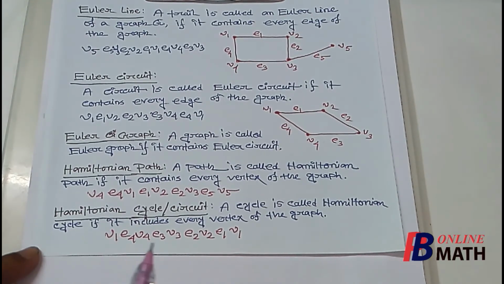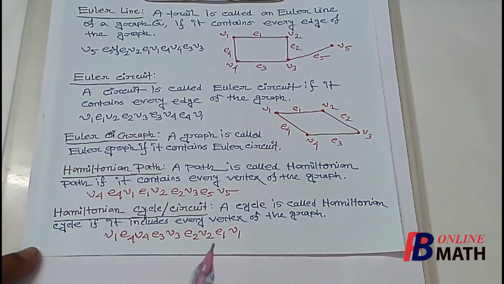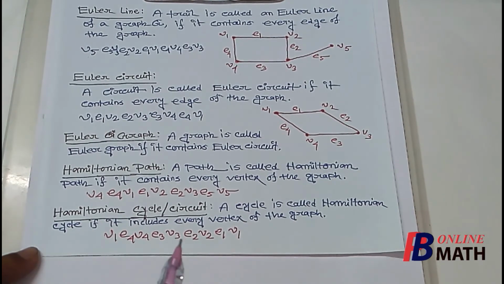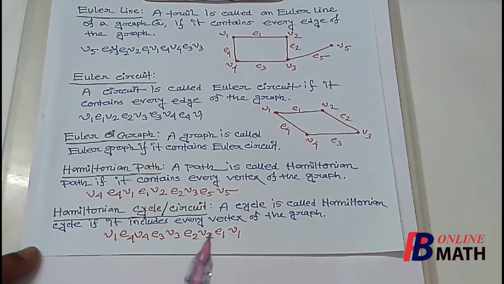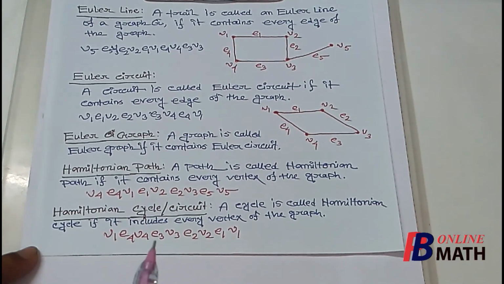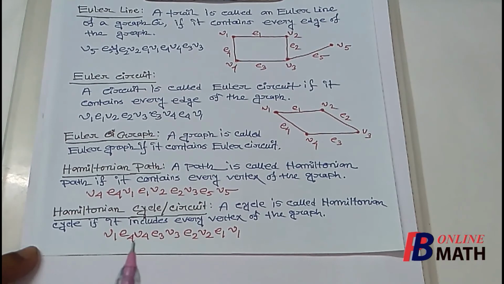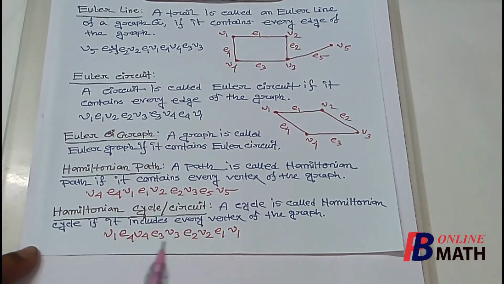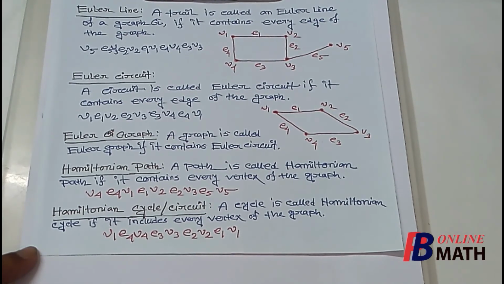So if we consider this cycle or closed path, then we find that except for the first and last vertices which are same, no other vertex is repeated, and also it includes every vertex of the graph. So this is an example of Hamiltonian cycle or Hamiltonian circuit.